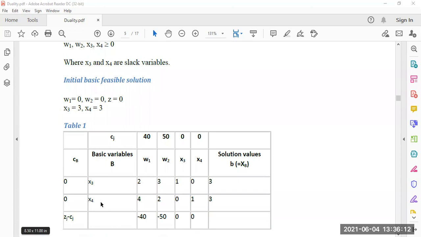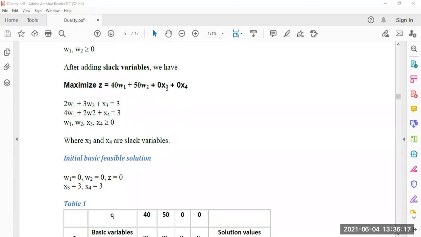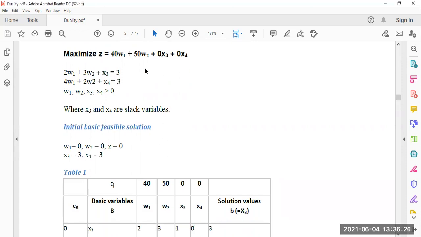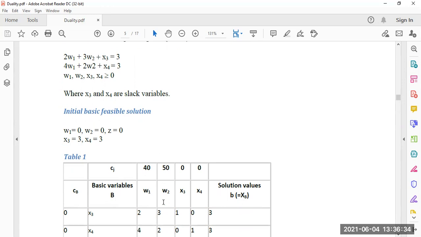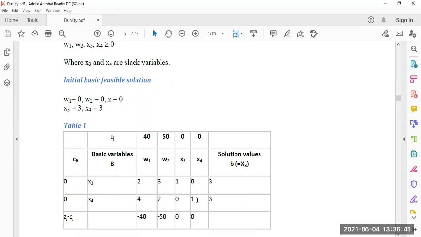Look at here, x3 and x4 are in the basis, and the corresponding coefficients of x3, x4 are 0 and 0, as given here. So for CB, x3 and x4 are there, and the corresponding Cj are 40, 50, 0, 0. Now the variables are w1, w2, x3, x4. w1 column-wise is 2, 4, and w2 is 3, 2, x3 is 1, 0, and x4 is 0, 1. So x3 and x4 make the basis, and on the right-hand side the basic solution b equals 3, 3.